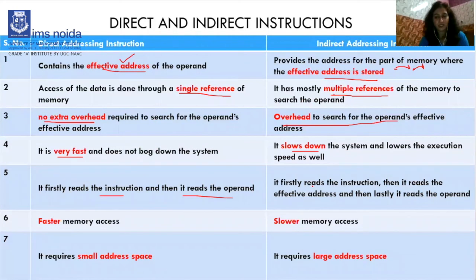But in indirect it reads the instruction, reads the effective address and reads the operand. Direct is faster, indirect is slower. Direct requires a small address space, and indirect requires a large address space, right?